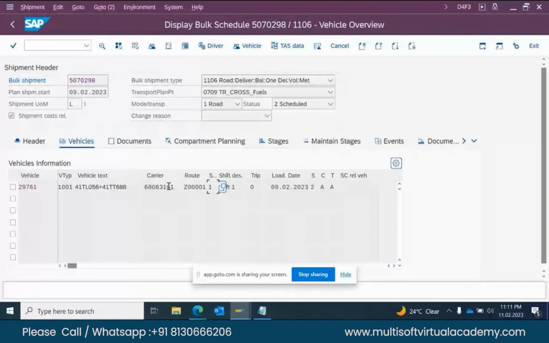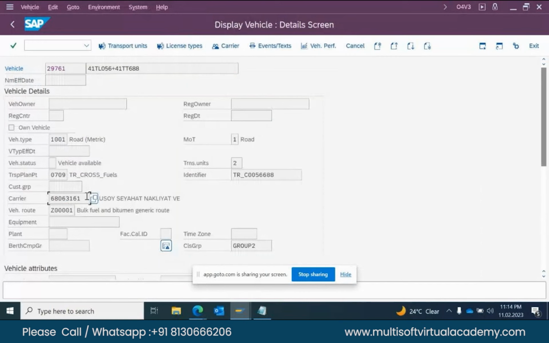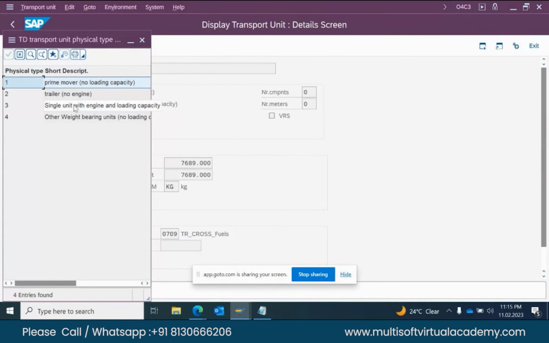Driver shift comes in O4 D1, or carrier. Carrier means what, sir? Is it the engine? Is it the prime mover? No, no. Carrier means it's a driver, not the engine. The person's name is Ulusoy Sehayat Nakilier. Is it the name of the transporter, sir? Carrier. Correct, correct.